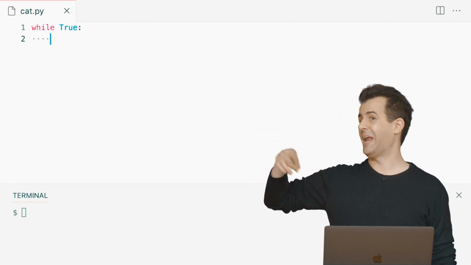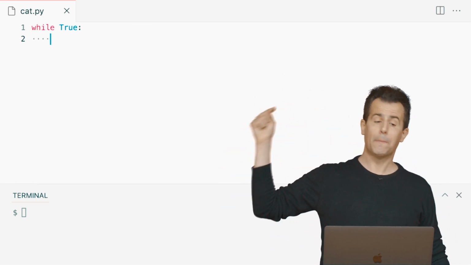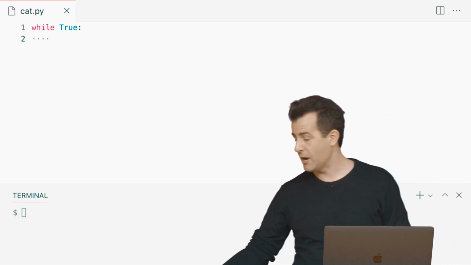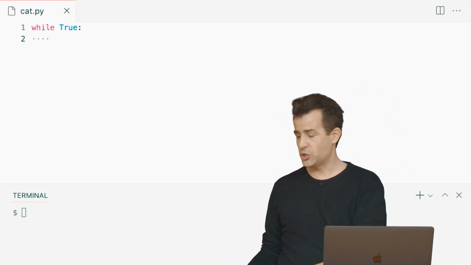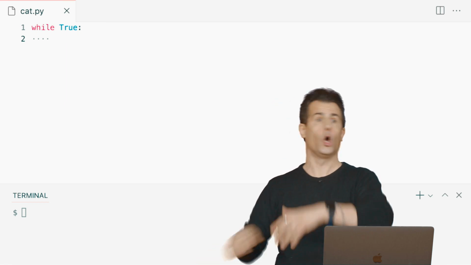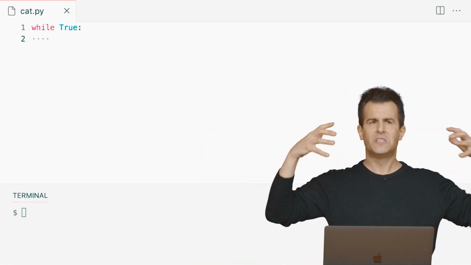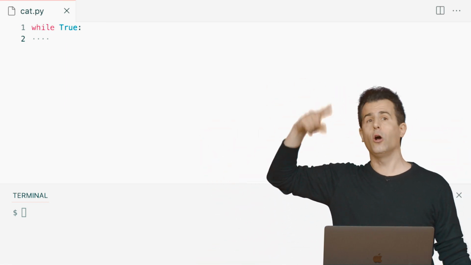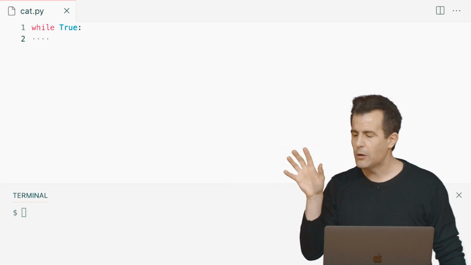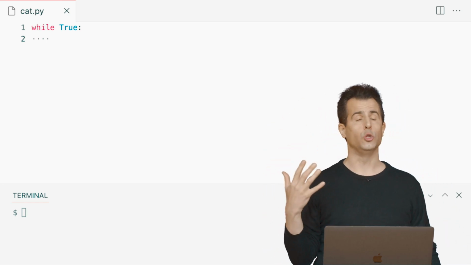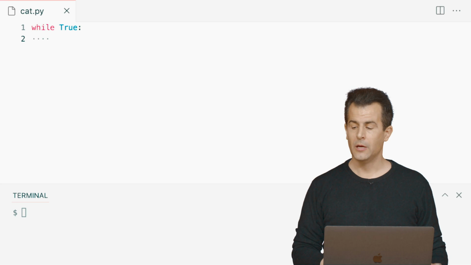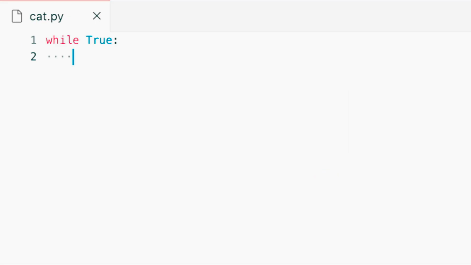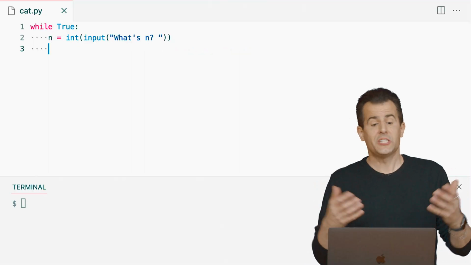And we've seen how that can happen accidentally, mathematically. It's absolutely going to happen when you say while True. Why? Well, the answer to the True question is always true. So this is a way of deliberately inducing a loop that, by default, is going to go forever. So we're going to need a way of breaking out of this loop when we have the number we want. The convention, though, inside of this otherwise infinite loop is to ask the question you care about, like give me an int by prompting the user for input, like what's n question mark, and then just ask your question.